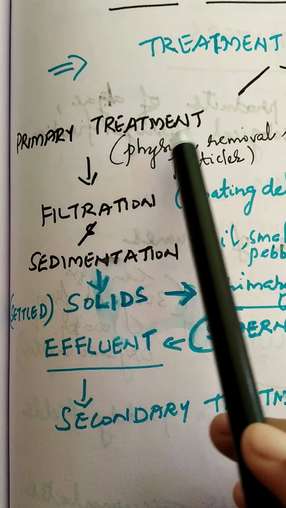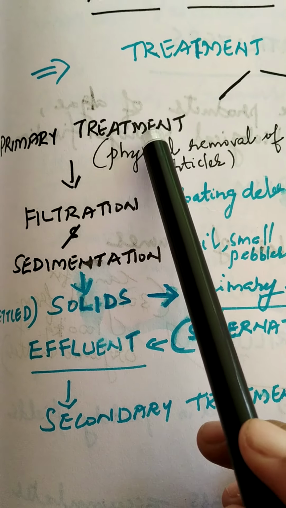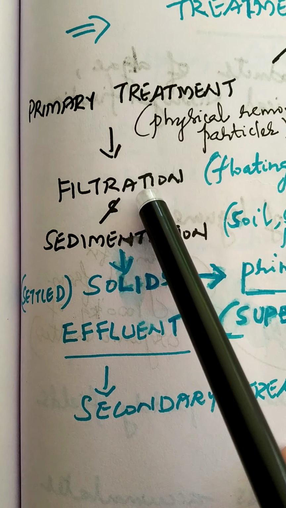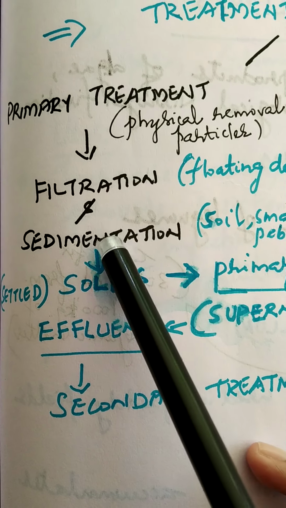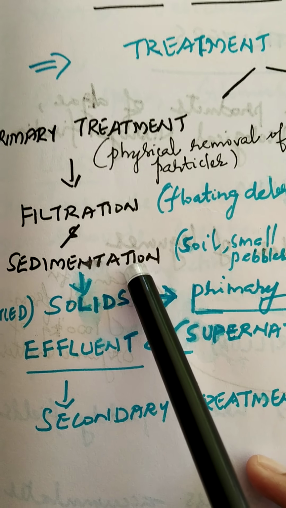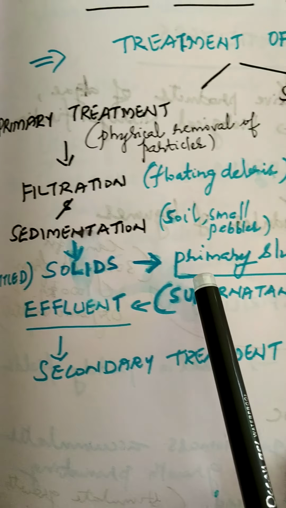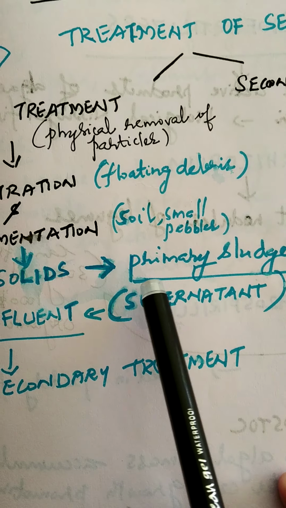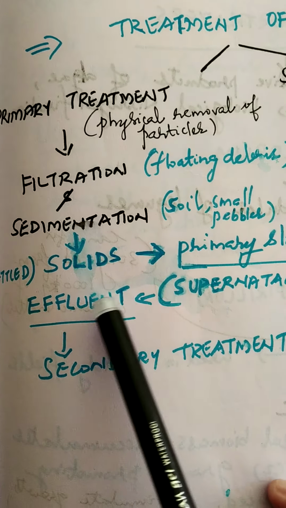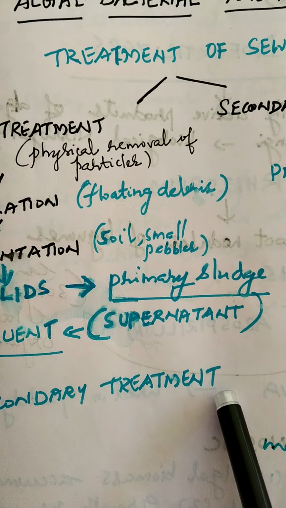So once more, the primary treatment involves the physical removal of particles from the sewage, and this involves two steps: filtration and sedimentation. In filtration, the floating debris is removed, and in sedimentation, the solids like small pebbles, soil particles, etc. will be settled. These settled solids we call primary sludge. And after the primary sludge formation, there occurs the formation of supernatant, which is considered the effluent, which is again carried for secondary treatment.